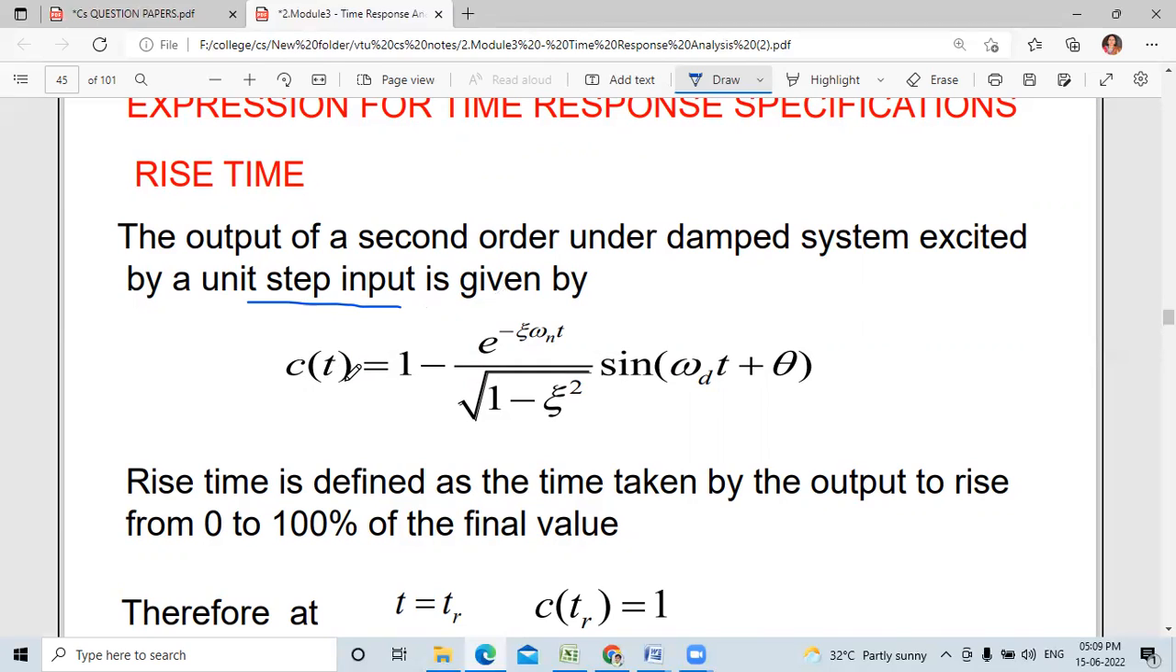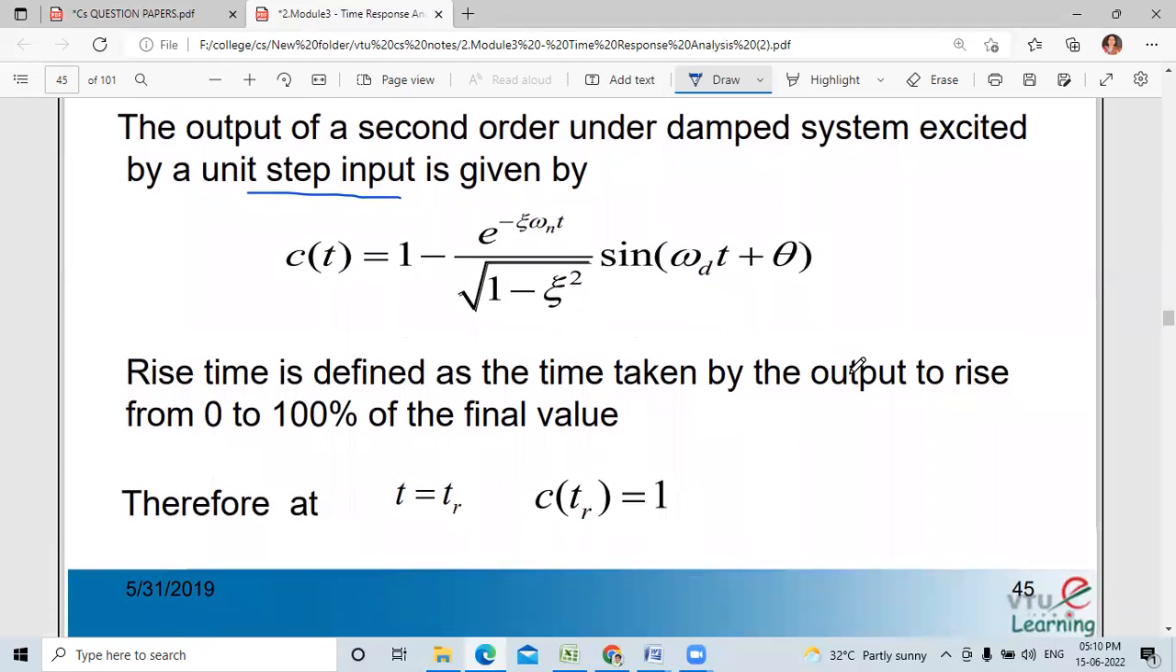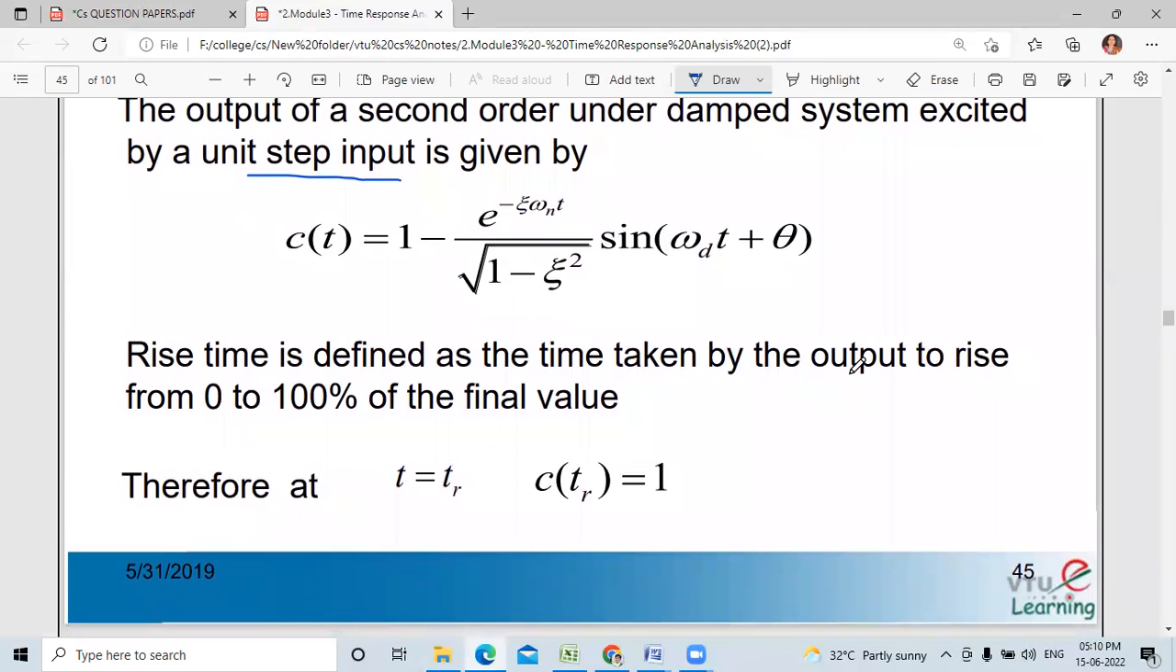So C of t equals 1 minus e to the power of minus zeta omega n t divided by square root of 1 minus zeta square, sine omega d t plus theta. This is the standard formula for a second order under damped system. Rise time is defined as the time taken by the output to rise from 0 to 100%. So you substitute t equals tr, C of tr equals 1.